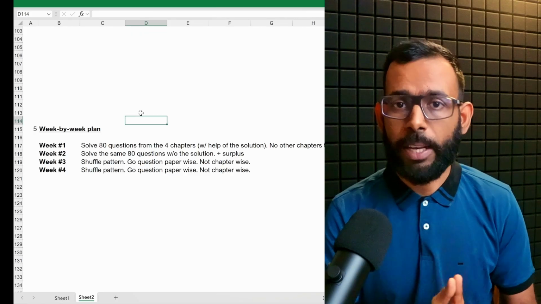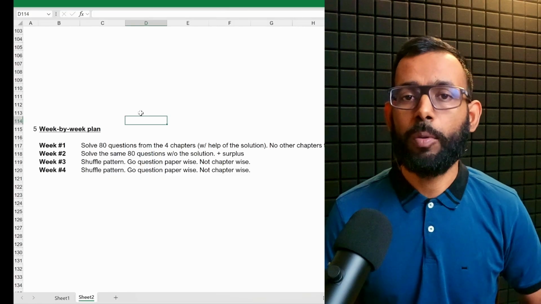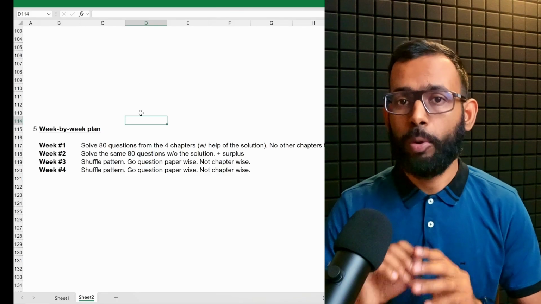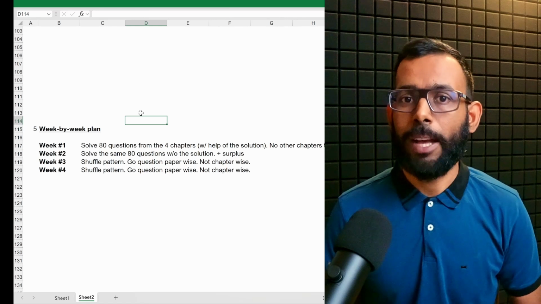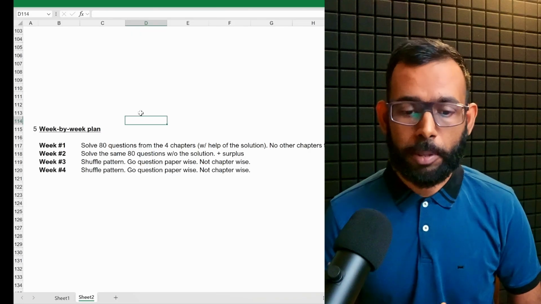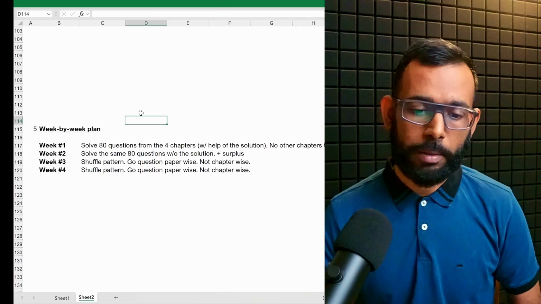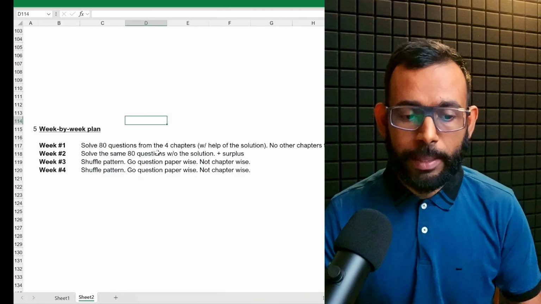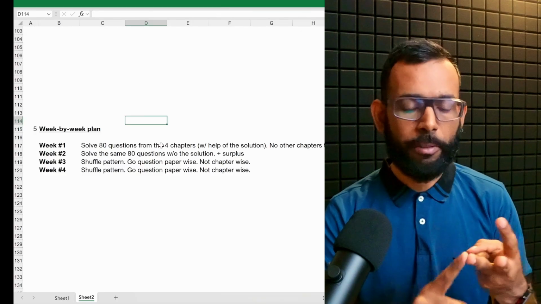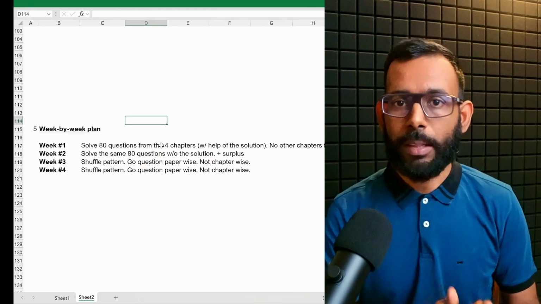But if the question is very intimidating to you, and you start to get afraid, no problem, keep the solution open, see the question and write it by your hand, by long hand. Do not audit the problems, solve the problem actually. Step 1 to step 5, step 7, however many working notes are there, complete the entire question. 80 questions like this from 4 chapters, 20 questions in each chapter. No other chapters are to be taken in these next 7 days. Only those big four chapters I suggested: retirement, share accounting, fundamentals of partnership, and cash flow statement. These 4 chapters alone you are supposed to study in the first week.